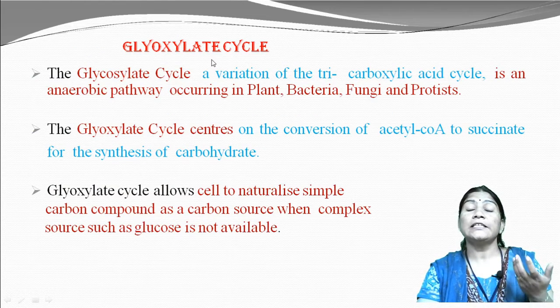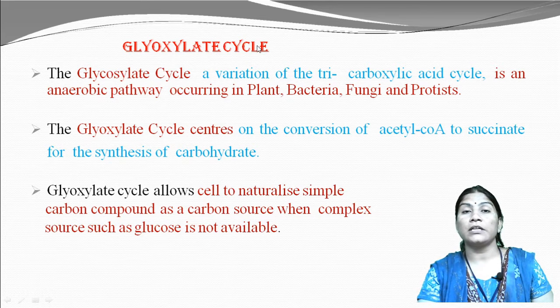When we see the details of this glyoxylate cycle, it is a variation of the tricarboxylic acid cycle.